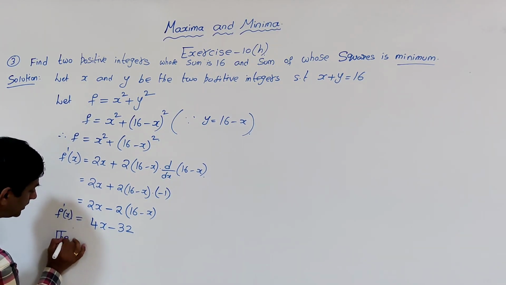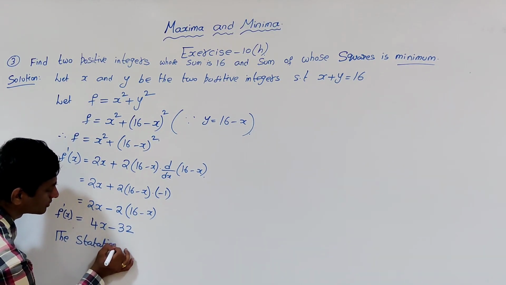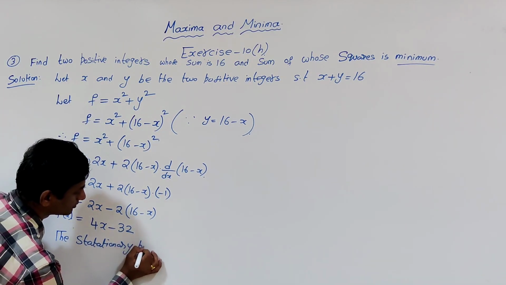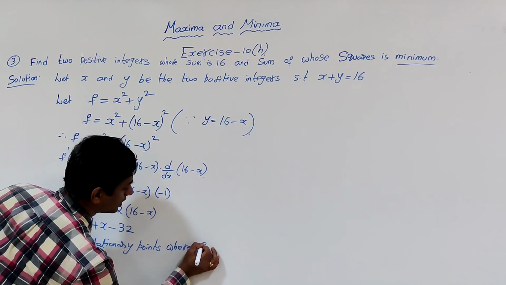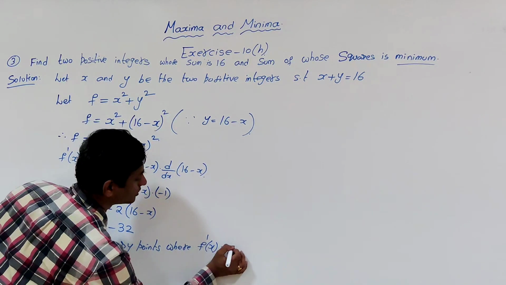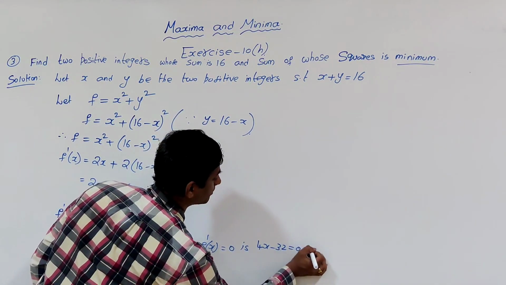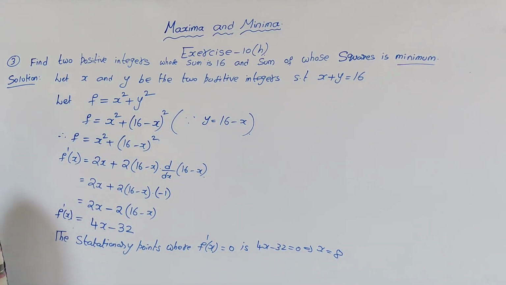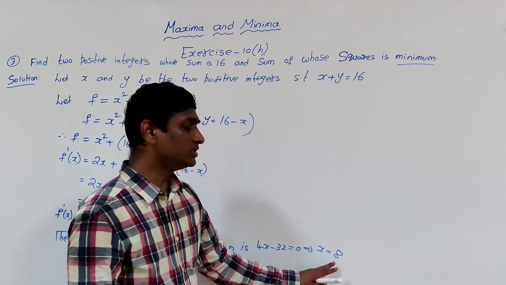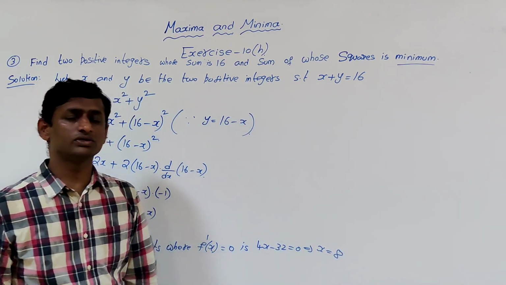Now the stationary points are where f dash of x is 0. 4x minus 32 is 0, implies x is equal to 8. So 8 is the stationary point. Now we have to substitute this 8 in order to get the maximum or minimum. We can apply the second derivative test.